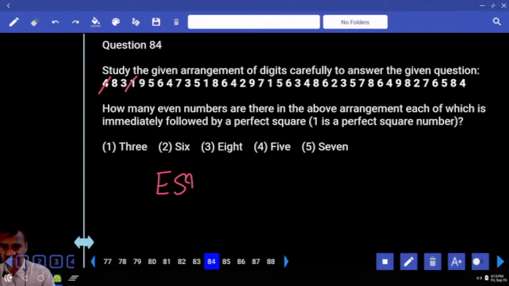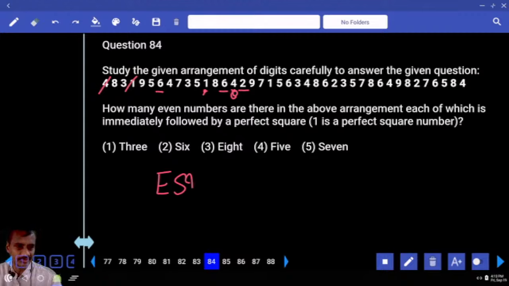Now 6. And 6 is an even number followed by 4, a square. Next one, 4, 1. 1 is not an even number followed by a square. 5, 8. And 6 is followed by 4, and 4 is an even number followed by a square. And next comes 2. 2 is followed by 9. 9 is a square. And 6 and 4, 8 and 6, none of them are followed by squares.